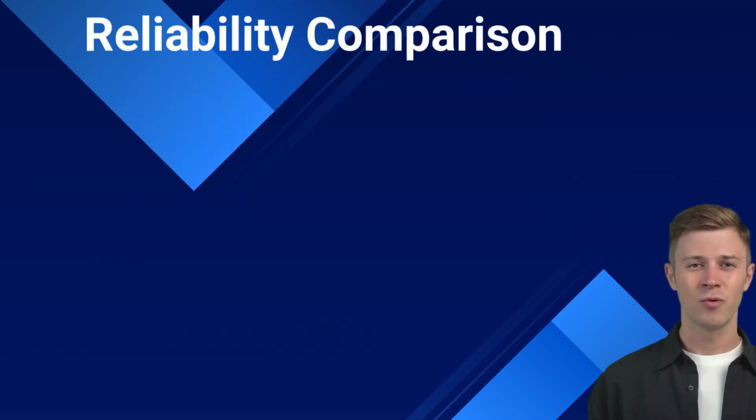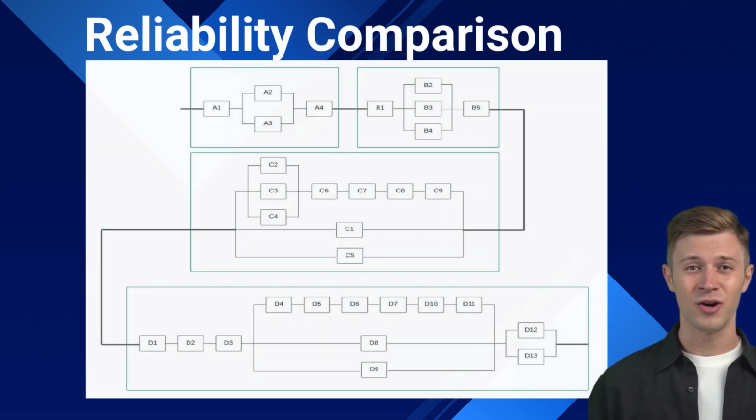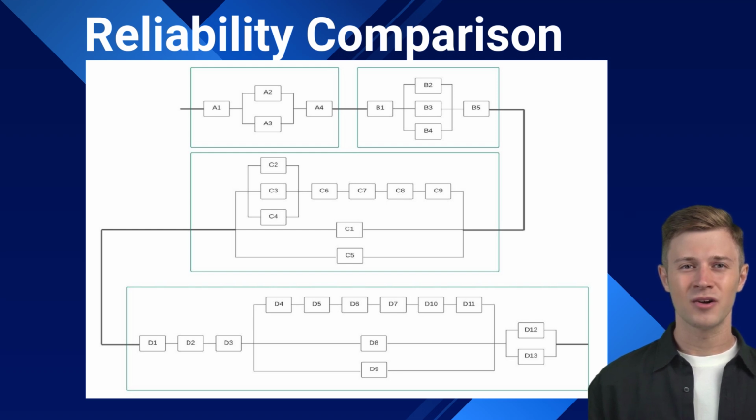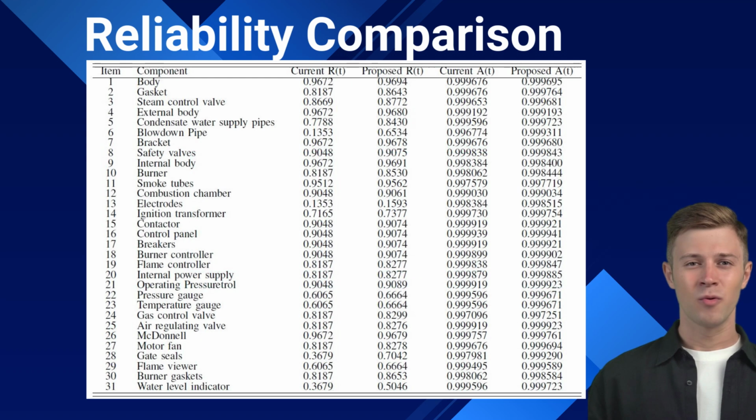Reliability is crucial in the operation of industrial equipment, which is why we have conducted a detailed comparison between the reliability of the current maintenance plan and the proposed plan. We used a reliability block diagram to assess the performance of the entire boiler system. By assigning codes to components and subsystems, we were able to identify areas for improvement and compare the results obtained with the implemented maintenance strategies. This comparison allowed us to clearly visualize how the new proposed plan would impact the reliability and availability of the boilers. The results revealed a significant increase in system reliability and availability.